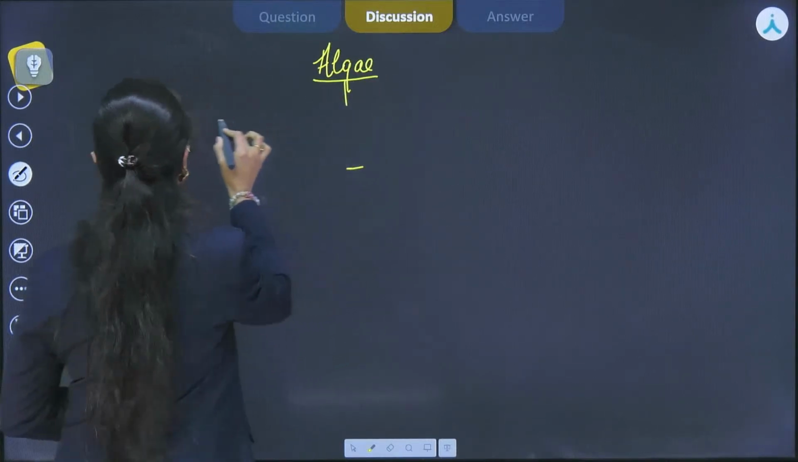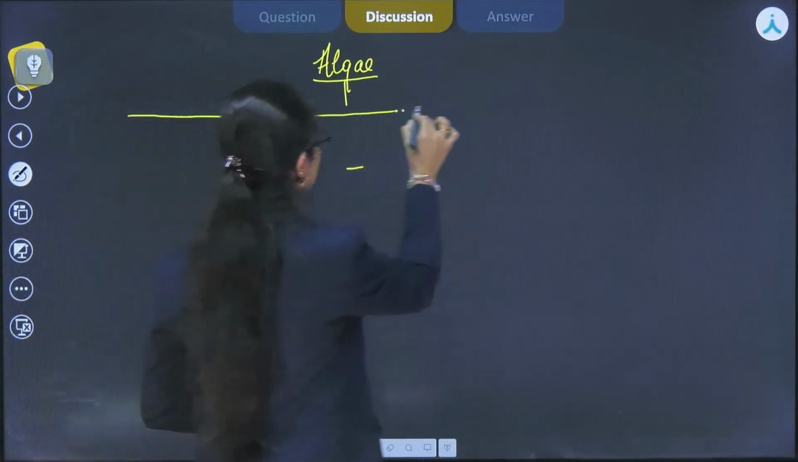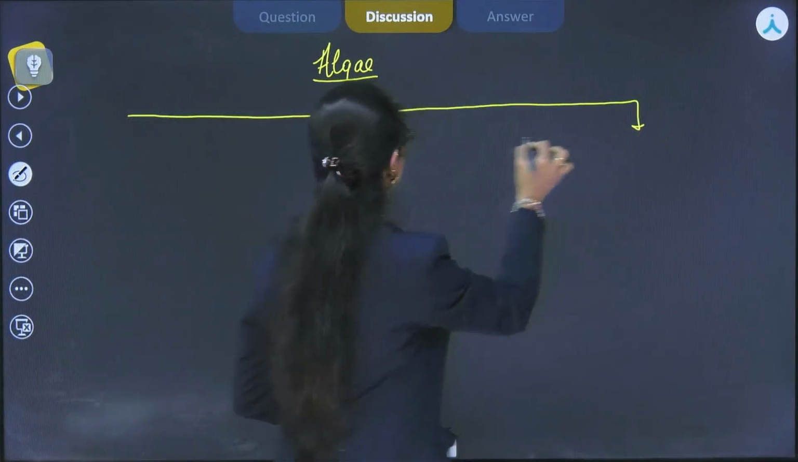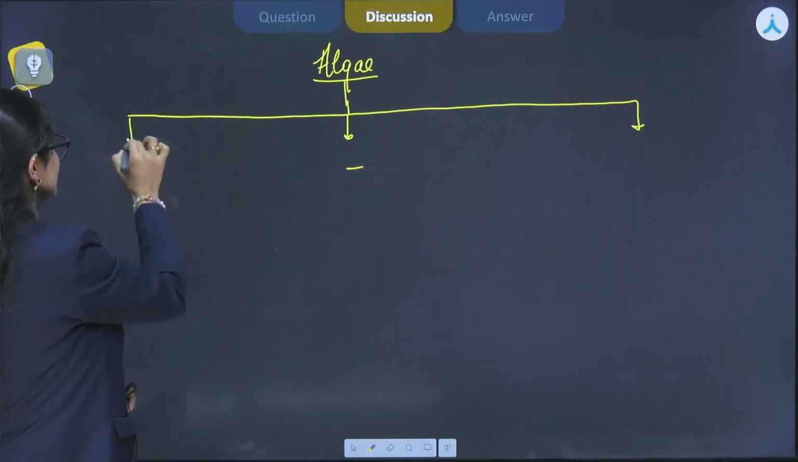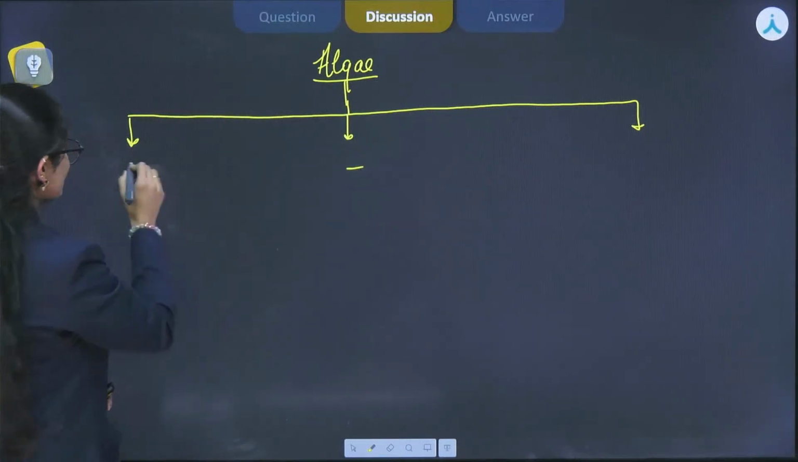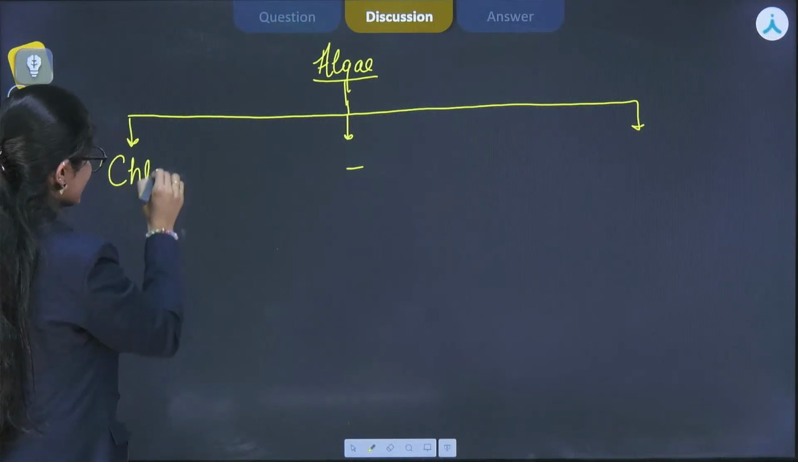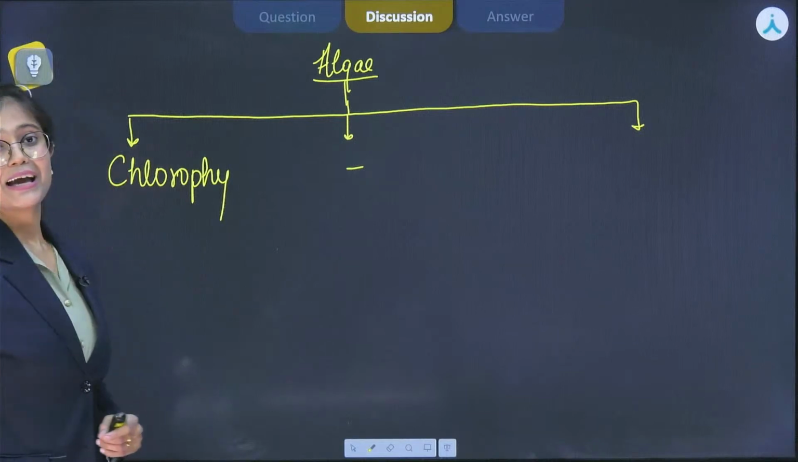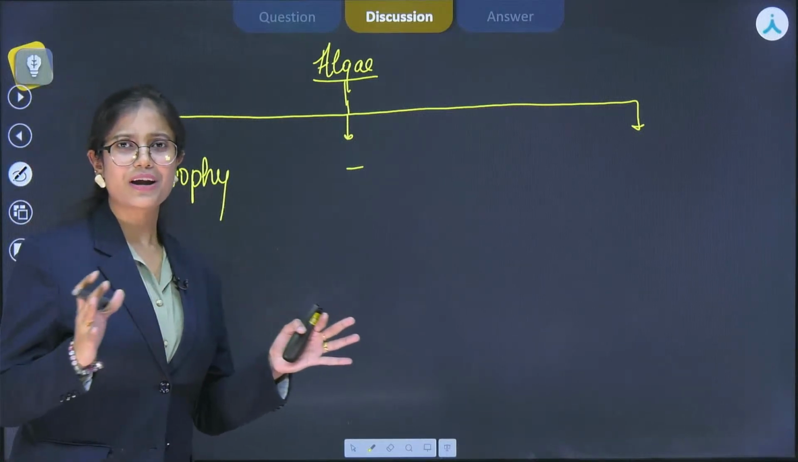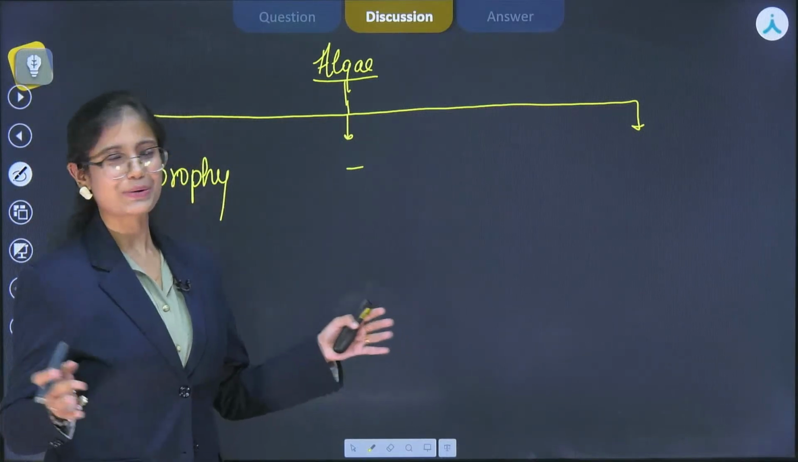So the first one is, let's make one classification table. The first one is chlorophyceae. Chlorophyceae नाम से ही पता चल रहा है, that means it will somehow look like chlorophyll-like color, which is green.